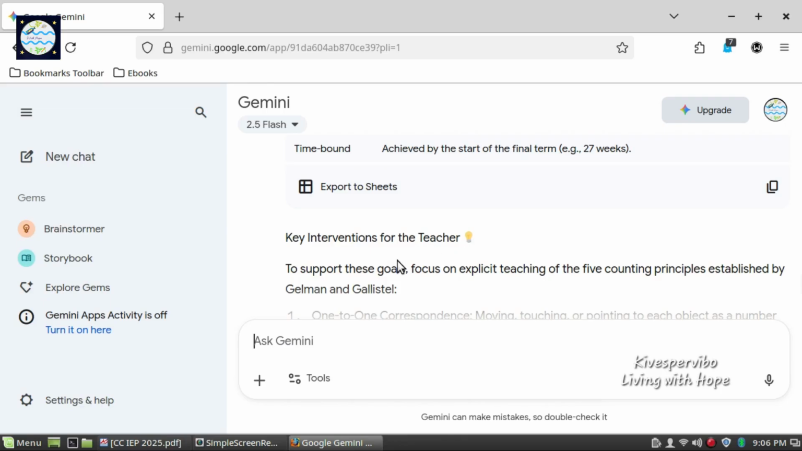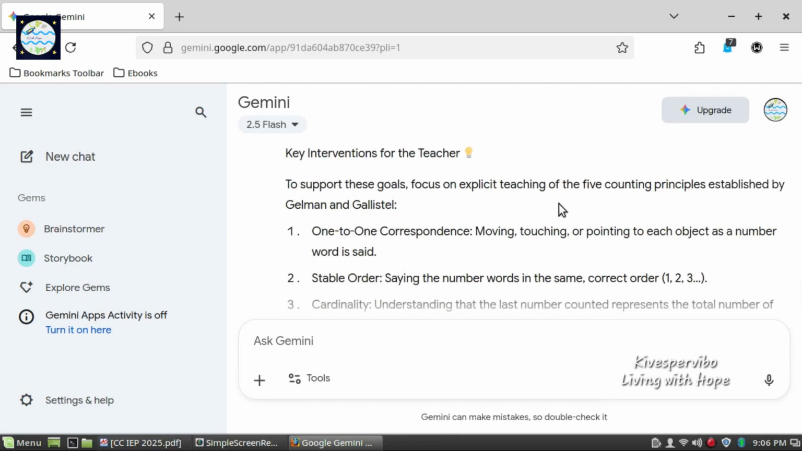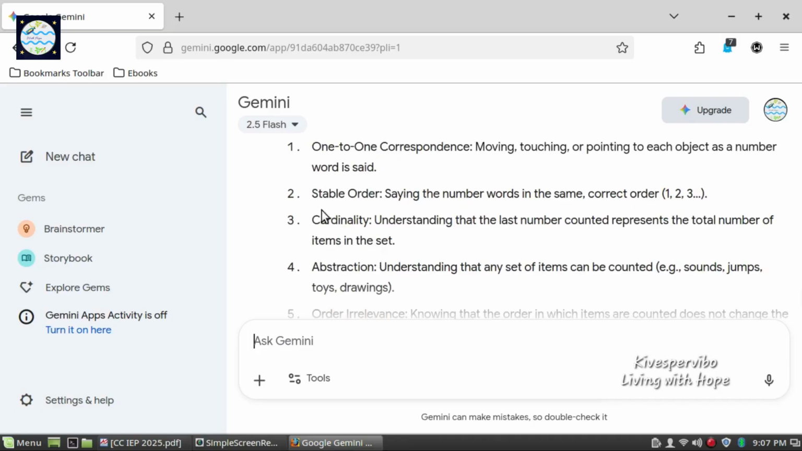For key interventions for the teacher, it states to support these goals, focus on explicit teaching of the 5 counting principles established by Gelman and Gallistel, which is a reference to the work of Professor Rochelle Gelman and Randy Gallistel, who put forth the 5 counting principles of the learning trajectory we must consider when it comes to building number sense among children. It begins with the first level, that is one-to-one correspondence, moving, touching or pointing to each object as a number word is said.